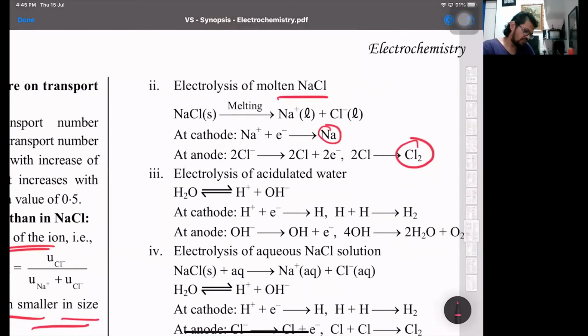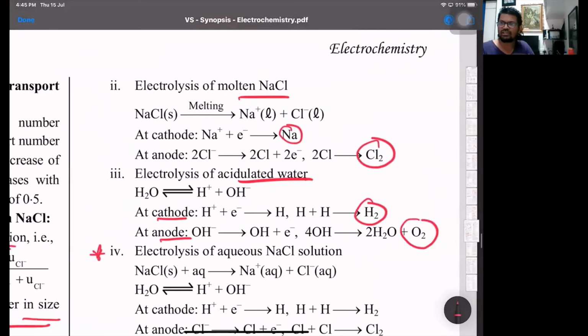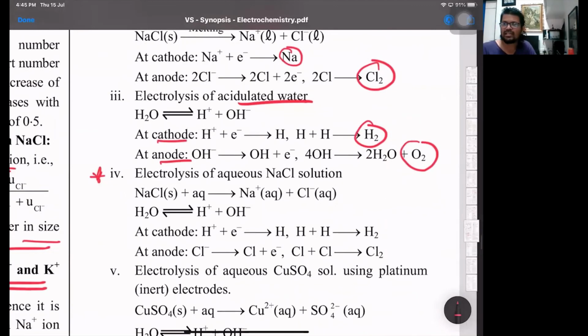Now very important here is the fourth one. If I take acidulated water, that is acidified water, H plus ions undergo reduction to liberate hydrogen at the cathode, and at the anode there is oxygen gas. So this is how they can ask you what the products formed are. This is important: aqueous NaCl.